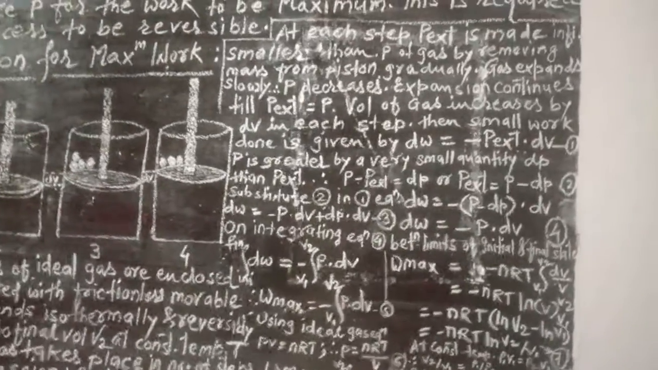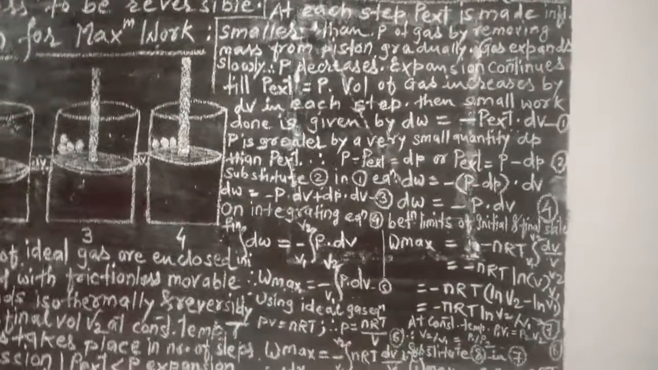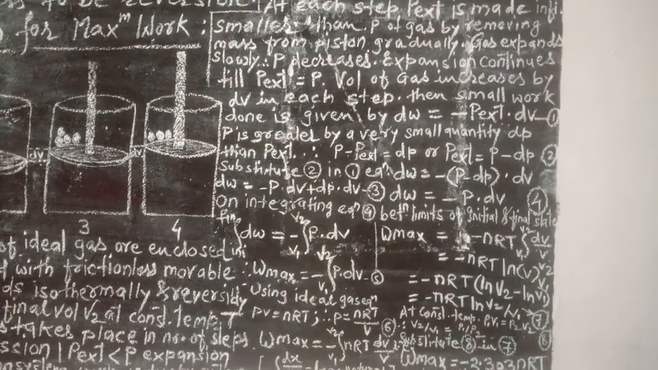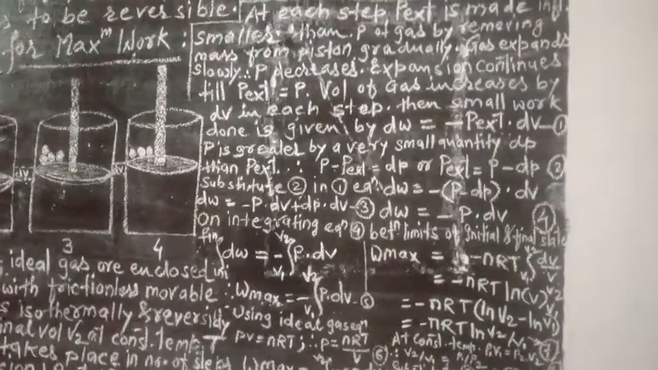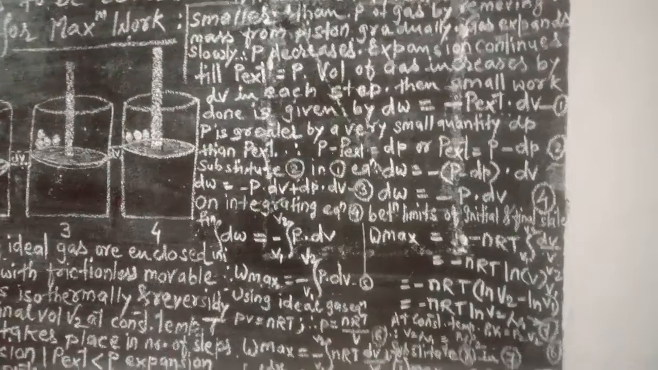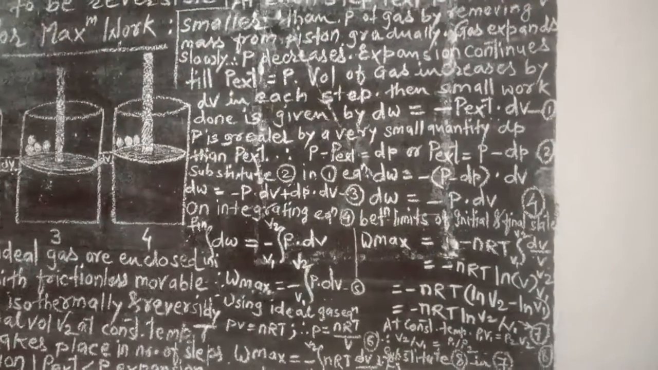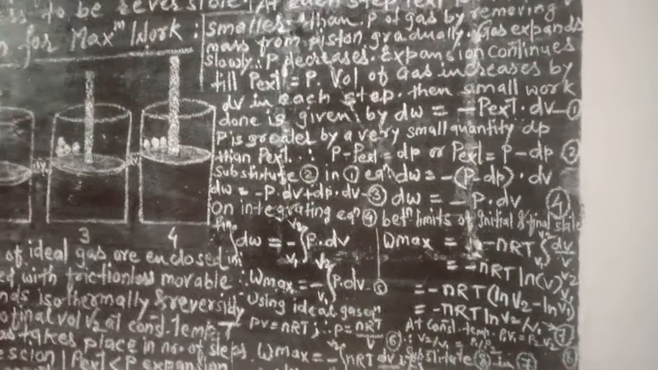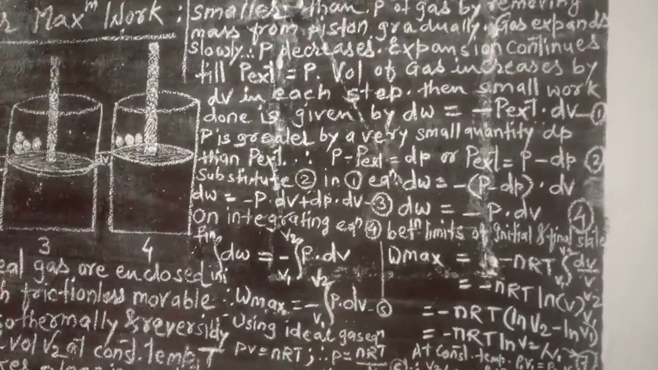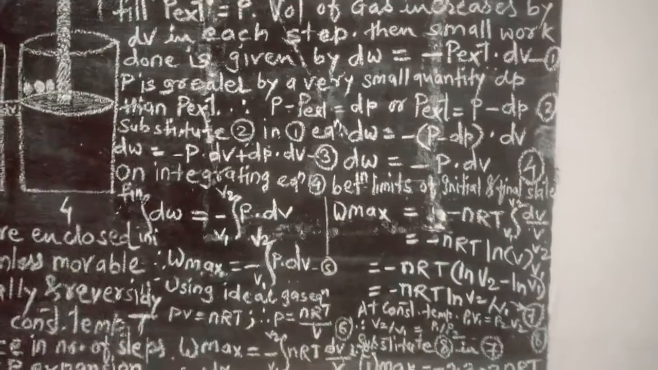Now W is equal to minus (P minus delta P) into delta V. The work W would be maximum when delta P is very small. This means the opposing force P external must be infinitesimally smaller than the driving force P for the work to be maximum. This is required for the process to be reversible.